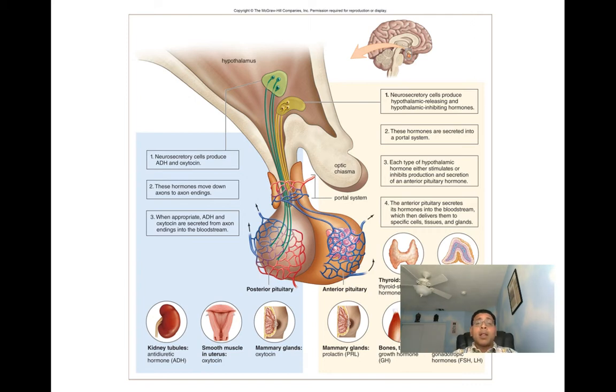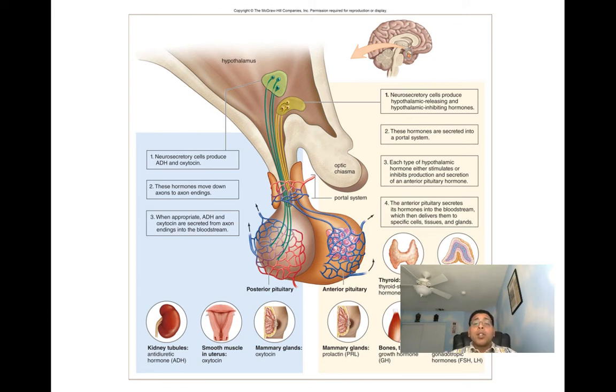Next, then, let's talk about oxytocin. I'd like you to know a couple things about oxytocin. Oxytocin causes the uterus to contract during childbirth, and oxytocin is responsible for milk ejection. And it's responsible for milk ejection when the baby is nursing.